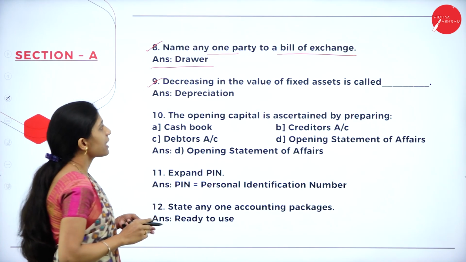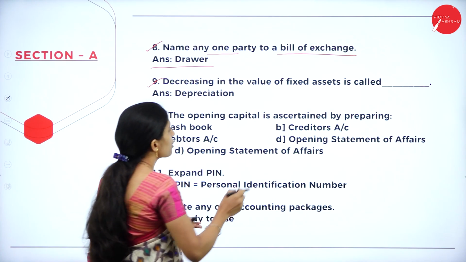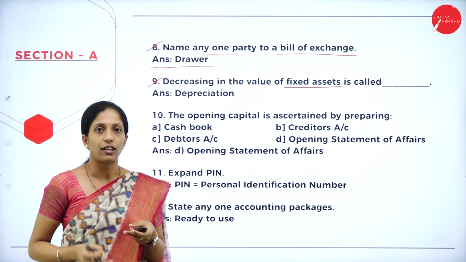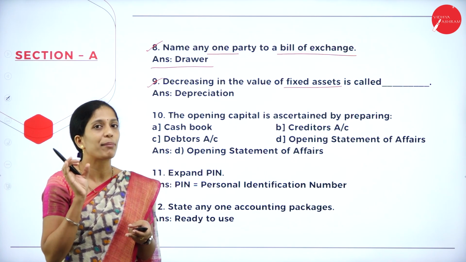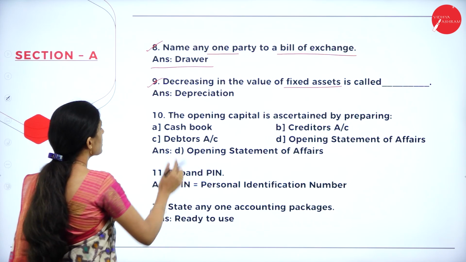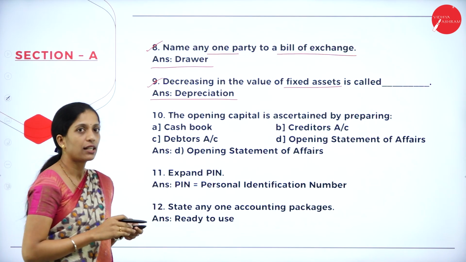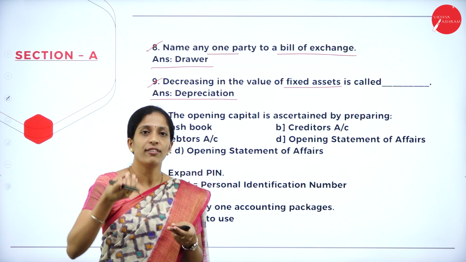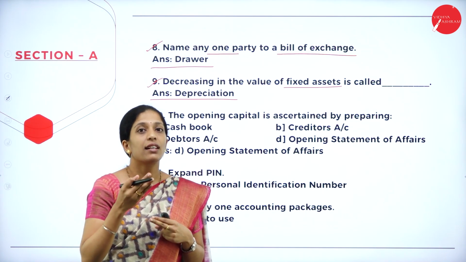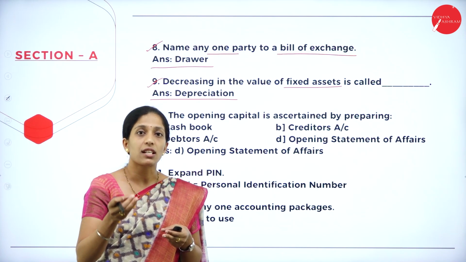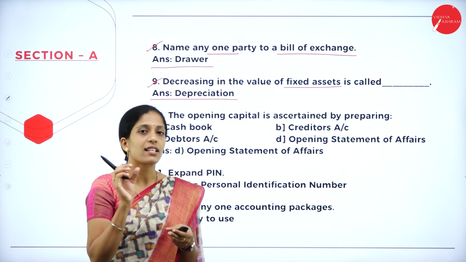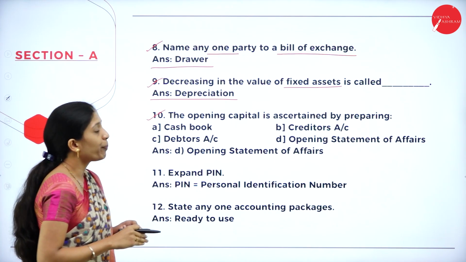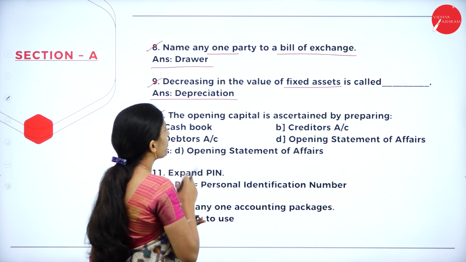Next one, decreasing in the value of fixed asset is called as what? Gradual decrease in the fixed asset, what is it called? You have to remember the word. It is depreciation. Depreciation means what? Decrease or decline in the value of fixed asset. As and when the time passes, the value of fixed asset goes on decreasing. That is known as what? Depreciation. Next, 10th question. The opening capital is ascertained by preparing.